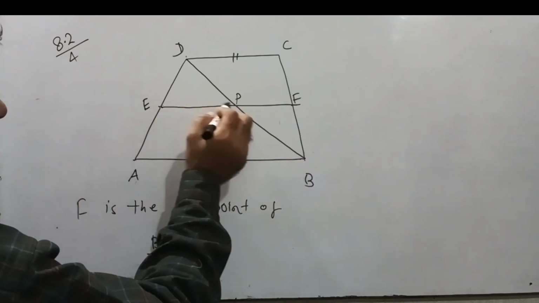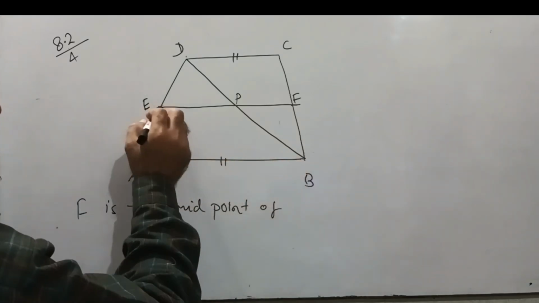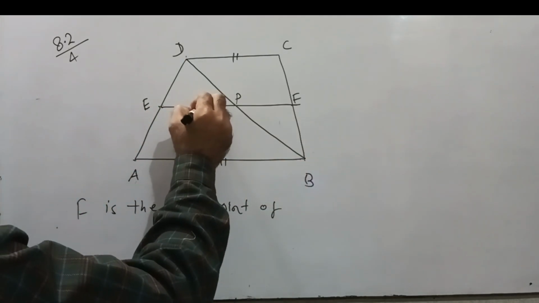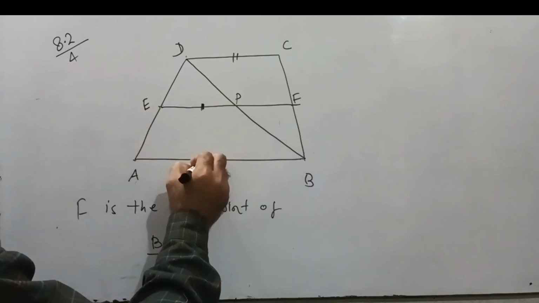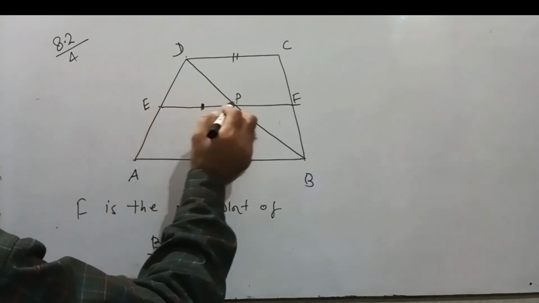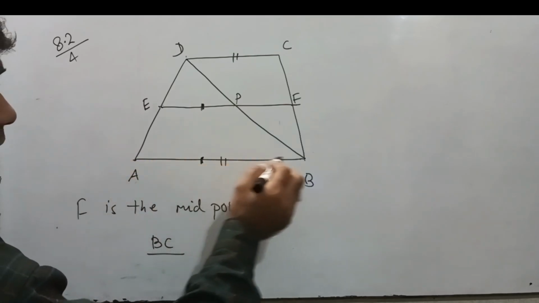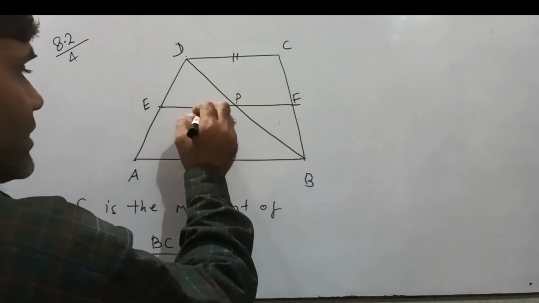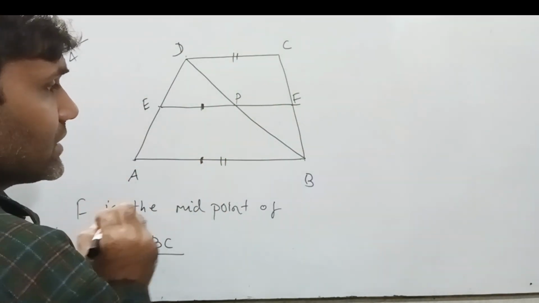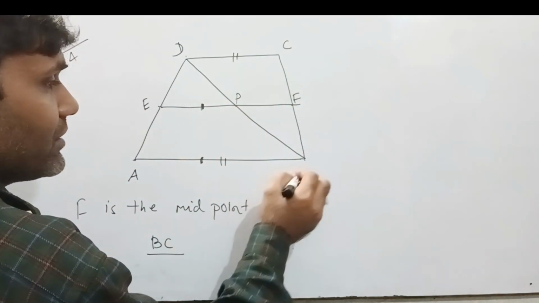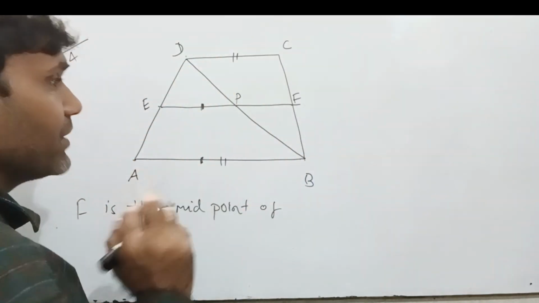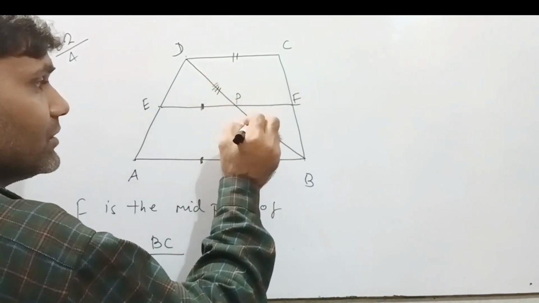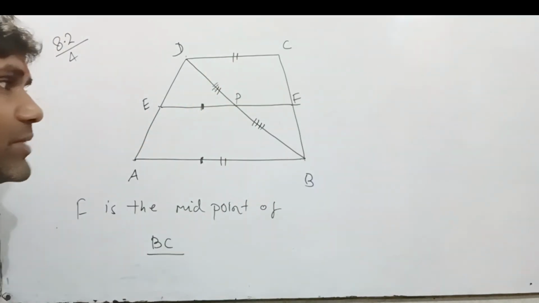If EP is parallel to AB and E is the midpoint, then P intersects BD at its midpoint. It means this line segment is equal to this line segment.